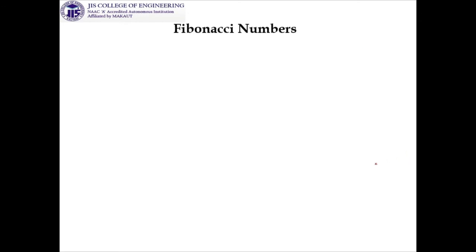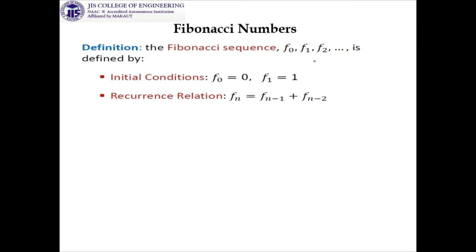So now we are introducing the Fibonacci numbers. The concept came from the last discussion. Look at this. You can also think about this. F0, F1, F2 are defined by, if you take F0 equal to 0 and F1 equal to 1, then the recurrence relation is Fn is equal to Fn minus 1 plus Fn minus 2. So this is actually the concept.